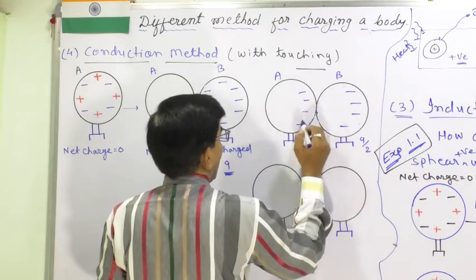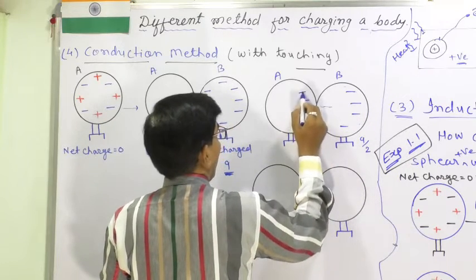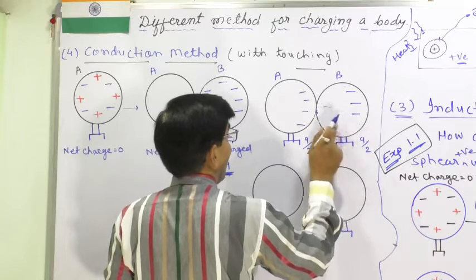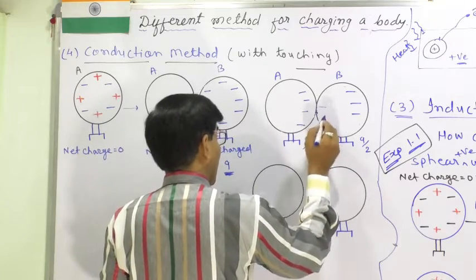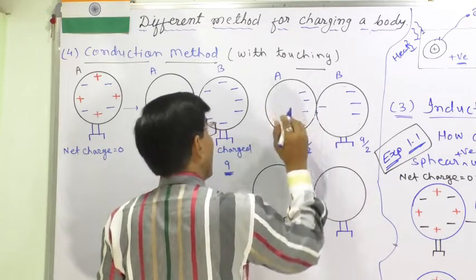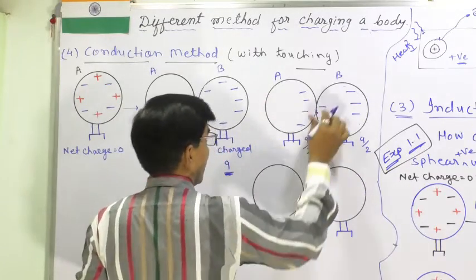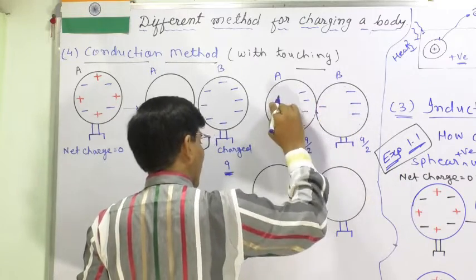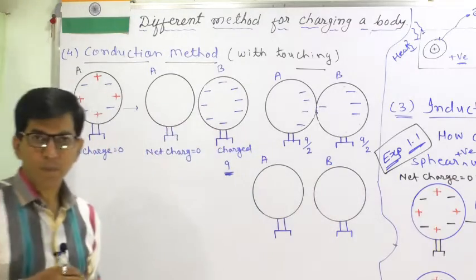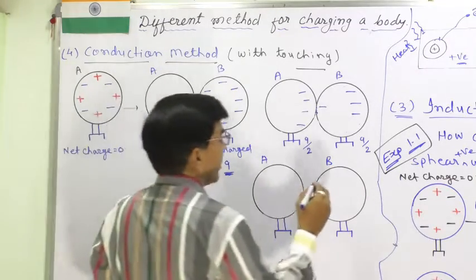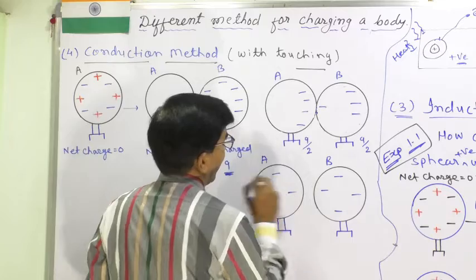So the repulsion force is equal. If this electron wants to enter, then 4 electrons apply repulsion force there, and here 3 electrons apply repulsion force, so this electron cannot enter the first one. Why? Because of the equal amount of repulsion force. So 4 electrons will stay here and 4 electrons will stay here. When we separate both spheres, then charges will be equally distributed.